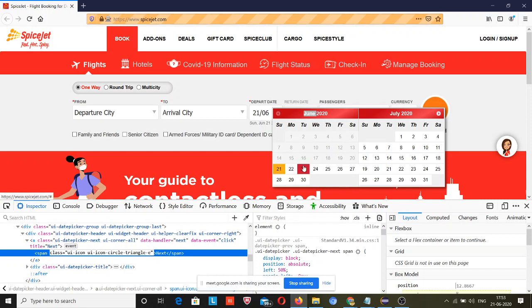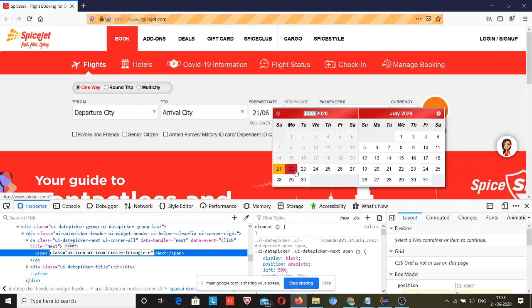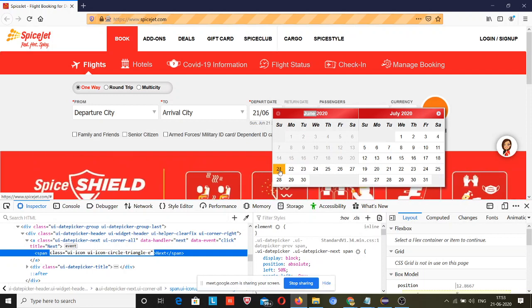Let me show you. Because of this current date there is a color over here. This is white color and this is orange color. So there may be an extra CSS class in this one.